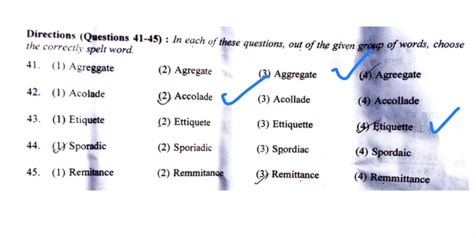44th question is the spelling of sporadic. So sporadic is a very easy word. The spelling in the first option will be the correct answer, SPORADIC. 45th is remittance. Now remittance spelling is the third option, which is REMITTANCE.